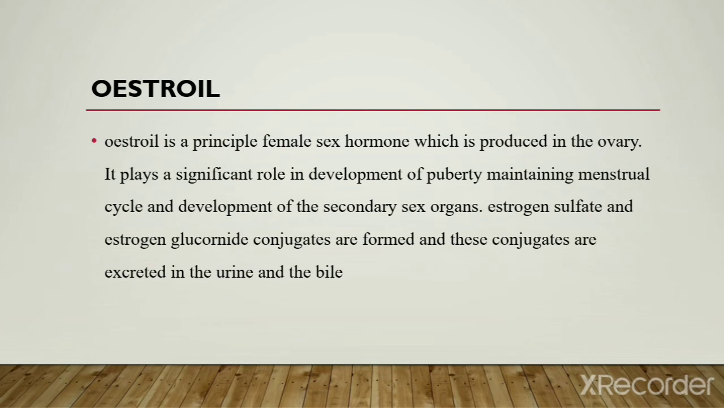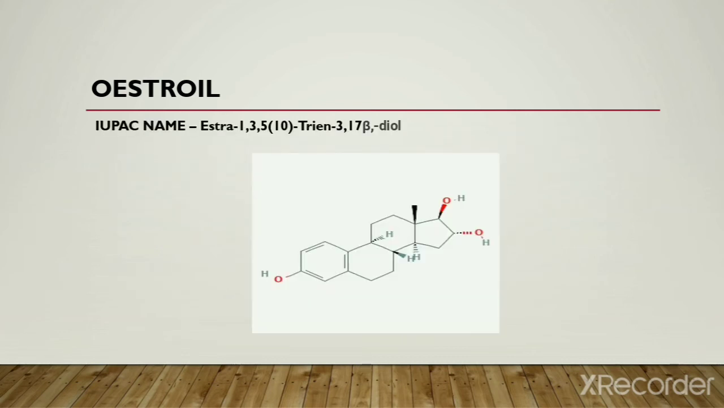Next drug is estrogen. It is a principal female sex hormone which is produced in the ovary. It plays a significant role in the development of puberty, maintaining the menstrual cycle and the development of secondary sex organs. Estrogen sulfate and estrogen glucuronide conjugates are formed, and these conjugates are excreted in the urine and bile. This is the structure of estrogen.